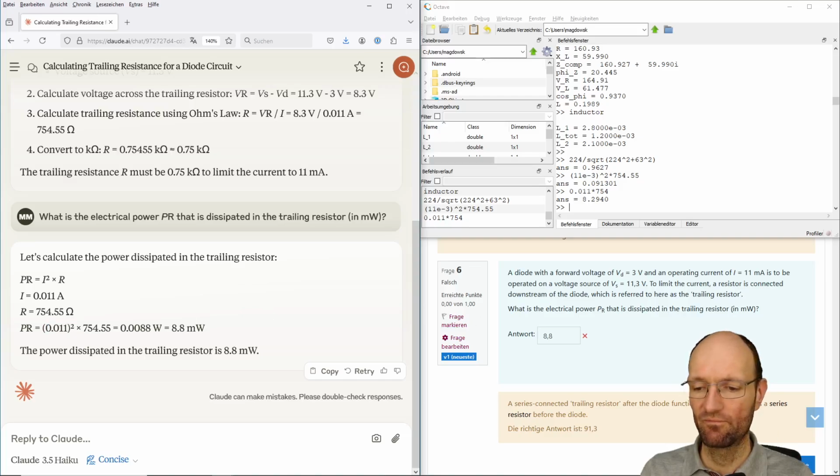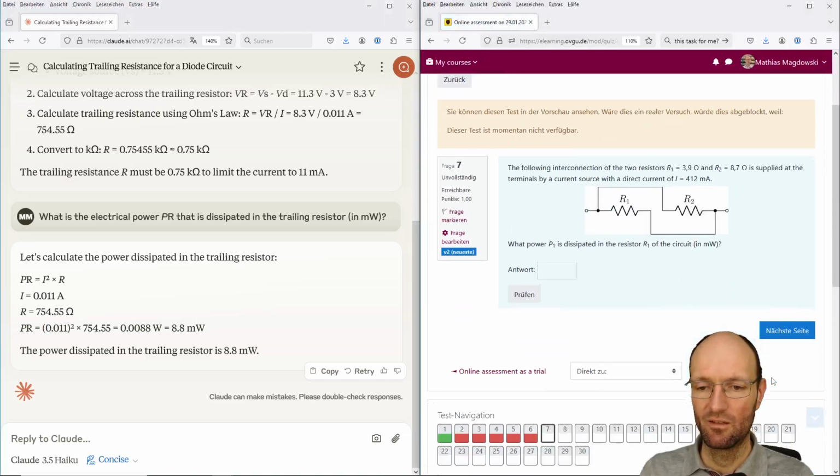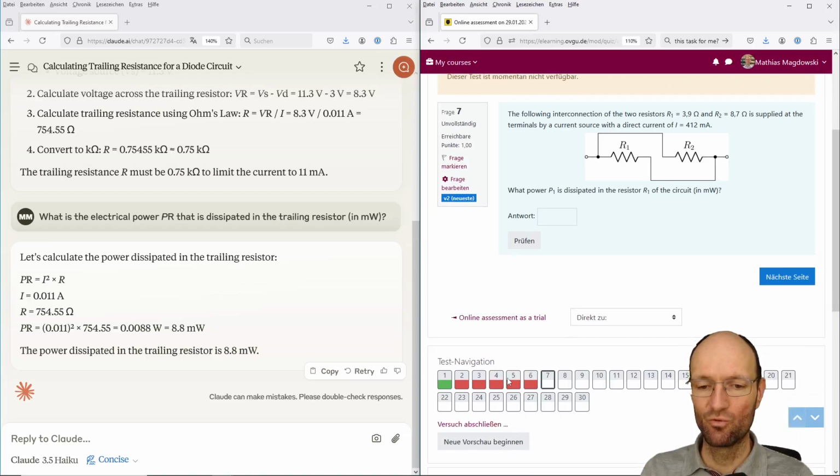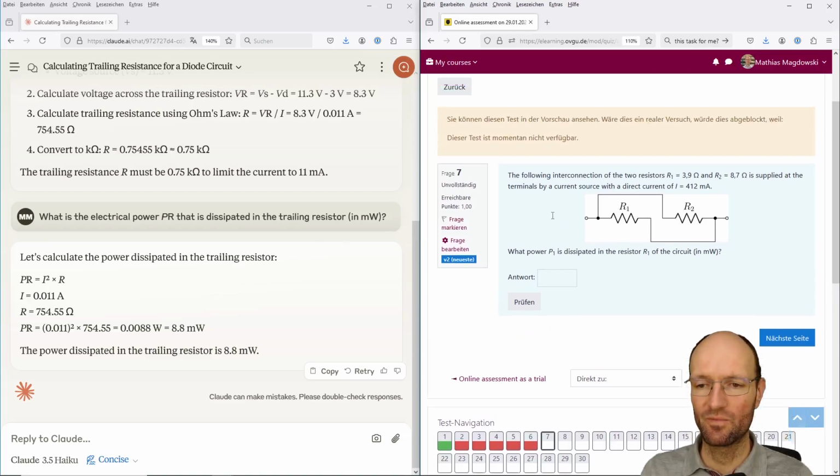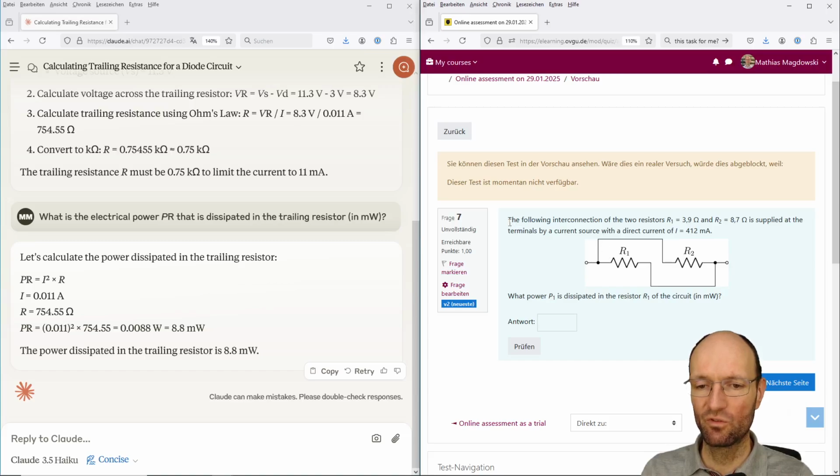Okay. It's not too good for Claude until now. So we have a new circuit. Also, this circuit is drawn in a way to confuse large language models. It looks like a series connection, but you can see because of the nodes, current splits up. It's a parallel connection with the same voltage drop across the resistors.